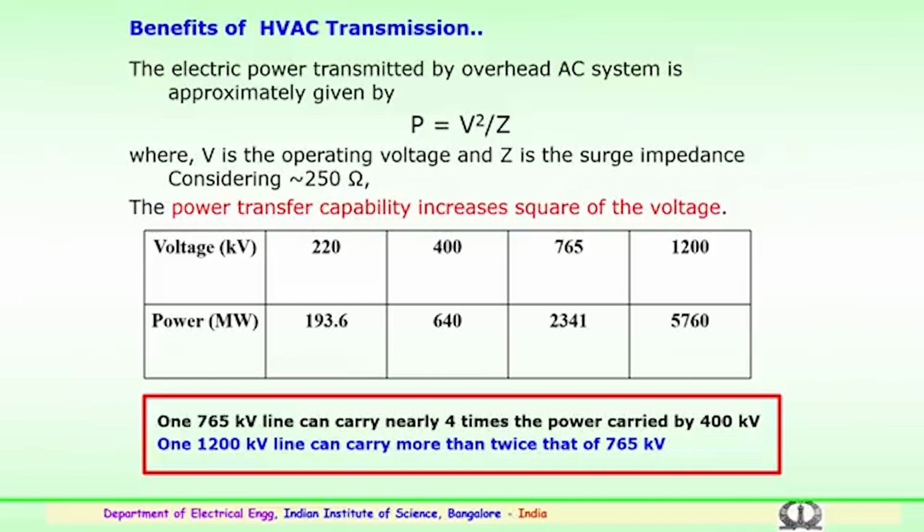Typically, in transmission lines, the surge impedance is taken anywhere between 250 to 400 ohms.